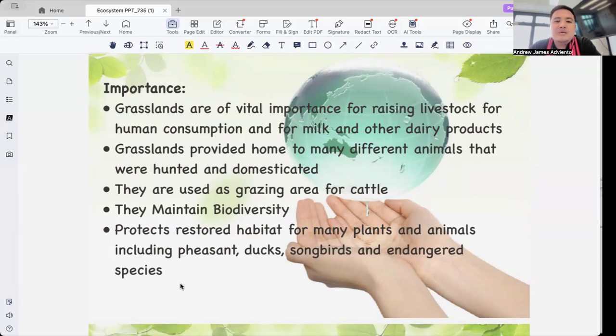And lastly is the cultural and economic value. They support ecotourism and livestock grazing. Without grasslands, ecosystems and human societies would face major challenges.